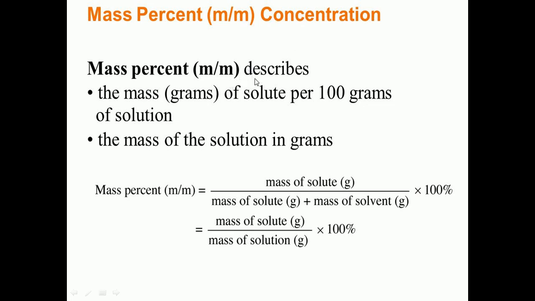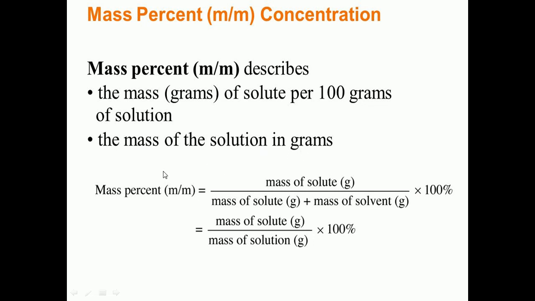The first m describes the mass of solute per 100 grams of solution, and the next m describes the mass of the solution in grams. Understood, children?